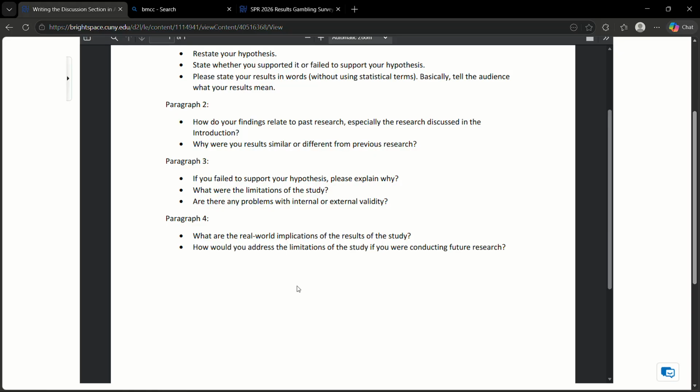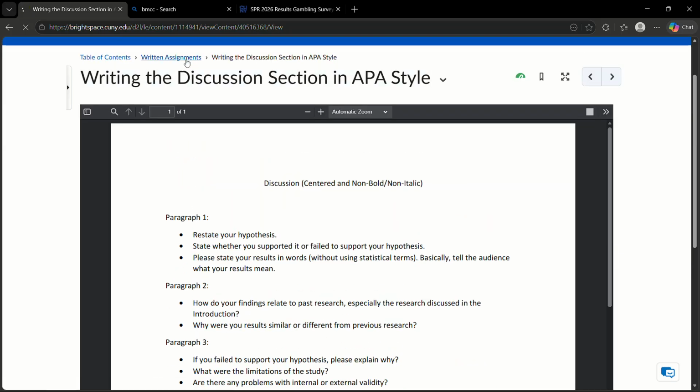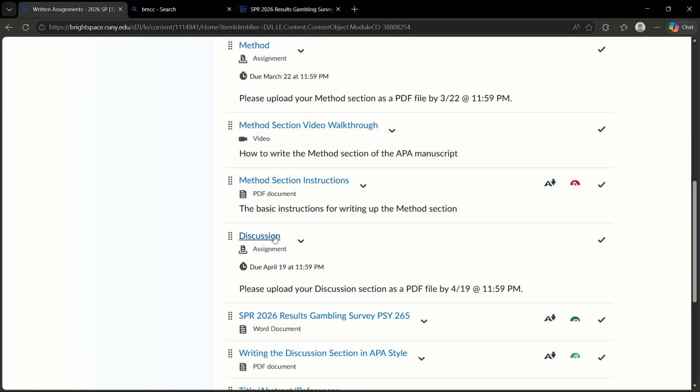So that's 4 solid paragraphs about the gambling study, and give me 4 solid paragraphs, double spaced, 12-point font, 1-inch margins. It ends up being a page, maybe a little bit over a page, double spaced. And that's your discussion section. You don't have to attach the results section. I already wrote it for you. Just leave it. Just put it into your final paper. And then you're going to save it as a PDF and you're going to upload it to Brightspace where it says discussion. And then you're done.